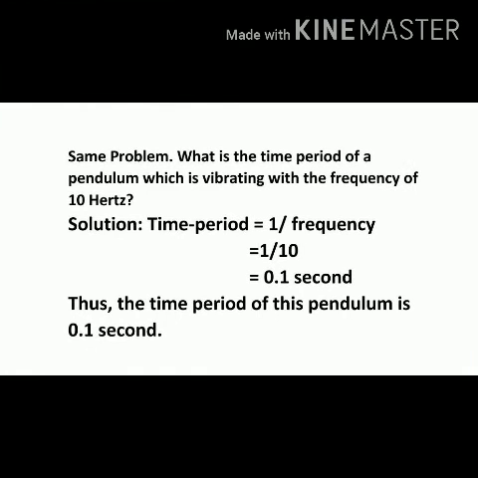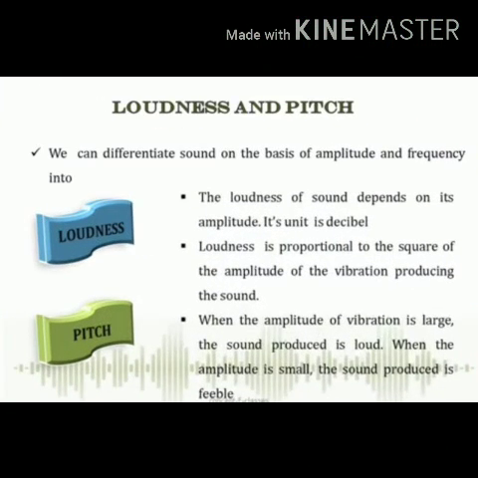Now in the second question, what is the time period? Here you have to calculate the time period of a pendulum which is vibrating with a frequency of 10 hertz. Frequency is given to you, and I already told you the time period and frequency are inversely proportional. So time period equals 1 upon frequency. Frequency given to you is 10. So you will put the value and calculate it, and you will find that the time period of the pendulum is 0.1 second. So this was the characteristics of vibration.